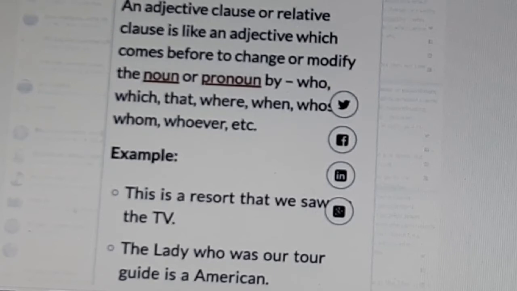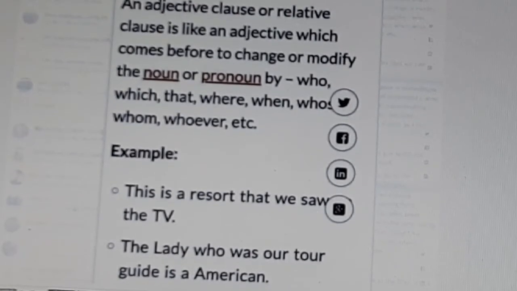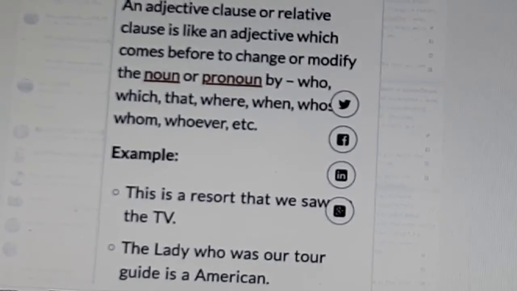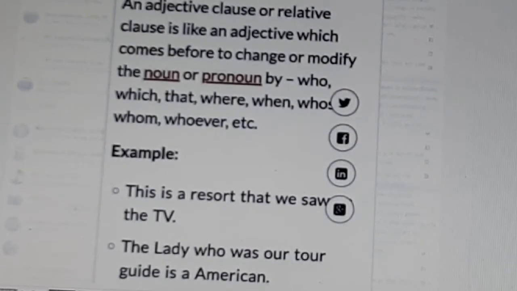Example: This is a resort that we saw on TV. Here that is referring to resort. Okay, relative clause. The lady who was our tour guide is an American. Here who is referring to the lady.